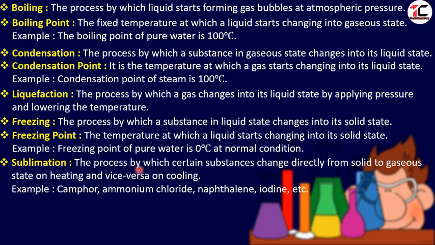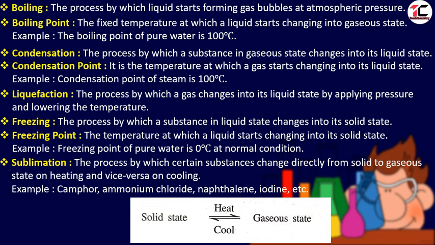The process by which certain substances change directly from solid state to gaseous state on heating, and vice versa on cooling. Let us see in the diagram. A substance in the solid state, when we heat it, directly changes into gaseous state, and when we cool that gaseous substance, it will turn back into solid substance.